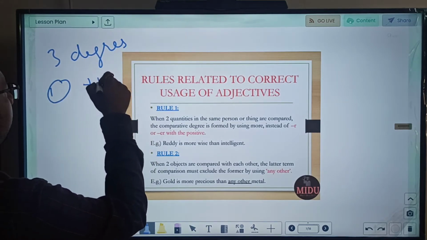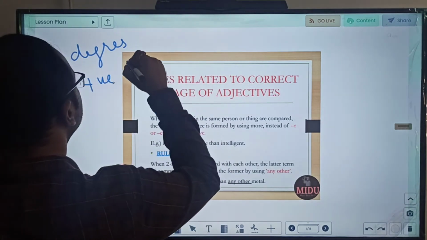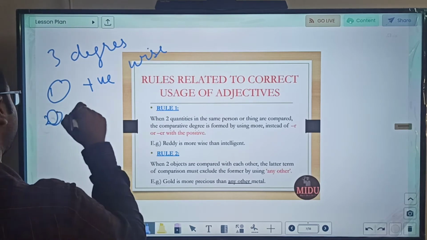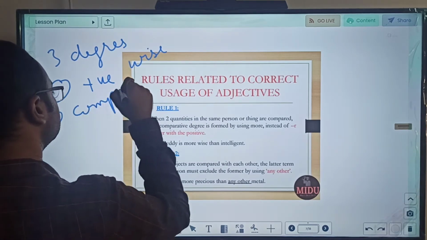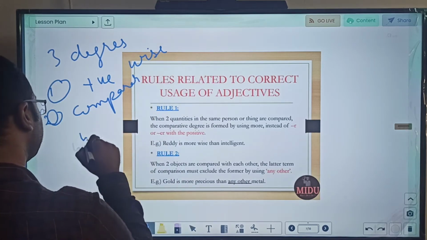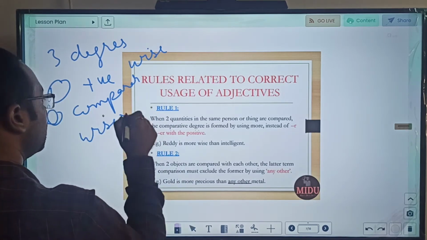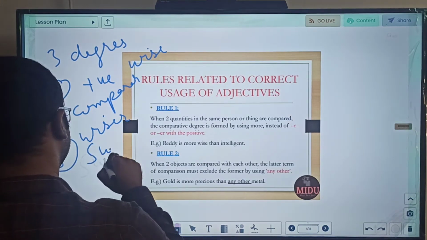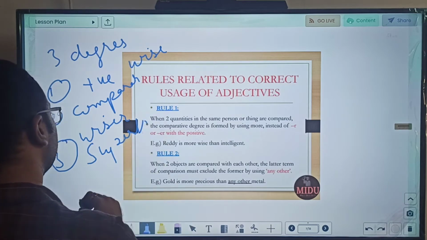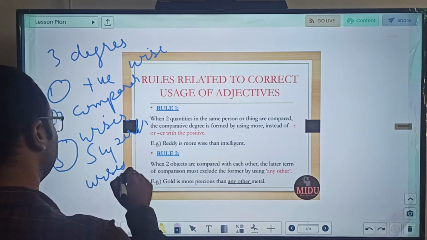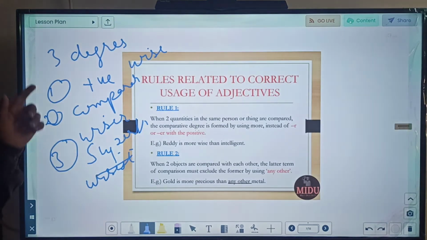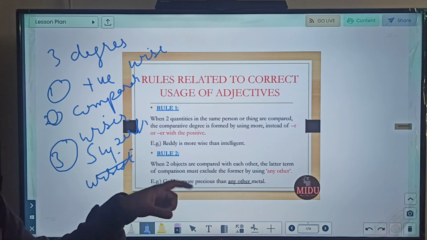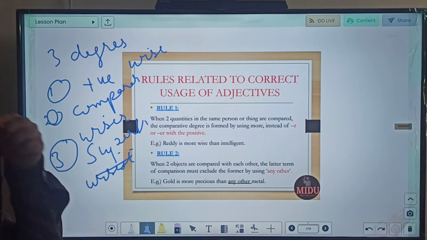First is known as the positive degree. When we say he is wise, this is positive. Next is comparative. When we say Ram is wiser than Sham, it is comparative. And when we say wisest, that is superlative. So Ram is the wisest child in the class. This is superlative. Another example: he is intelligent, he is more intelligent than her, he is the most intelligent boy of the class.